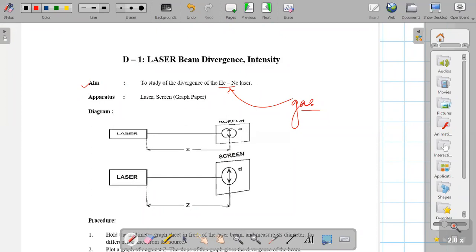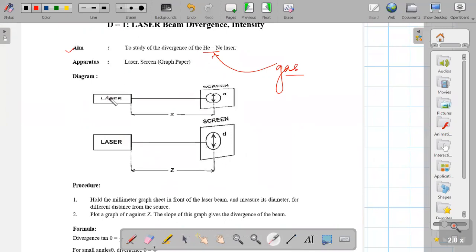Next, what apparatus is required for this experiment: laser, helium neon gas laser, and screen. Screen means you can take graph paper here. Now see the diagram. This is the laser, and this is graph paper, that is the screen. We will consider it as a screen.